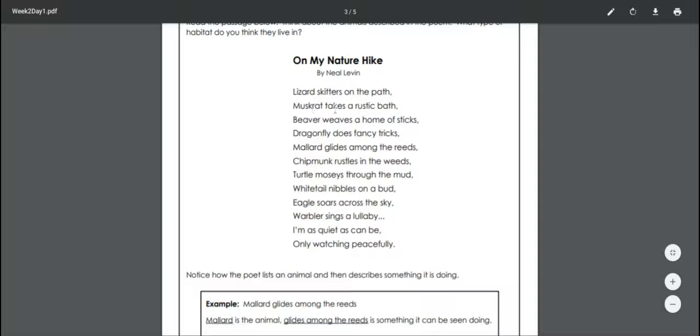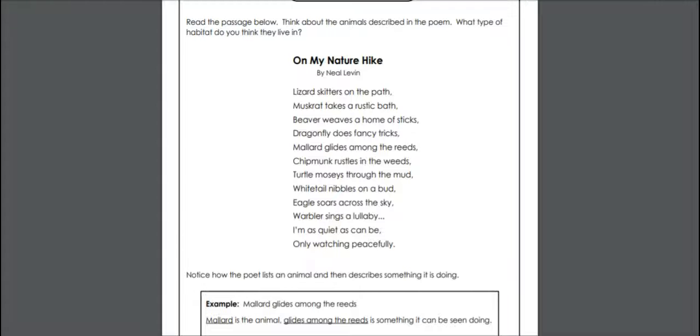Remember, nature, lizard skitters on the path, muskrat takes a rustic bath, beaver weaves a home of sticks, dragonfly does fancy tricks, and so on and so on. You can see they had a whole bunch of animals from their habitat, and they said something that they did. Okay, you're going to do the same thing for your nature poem.